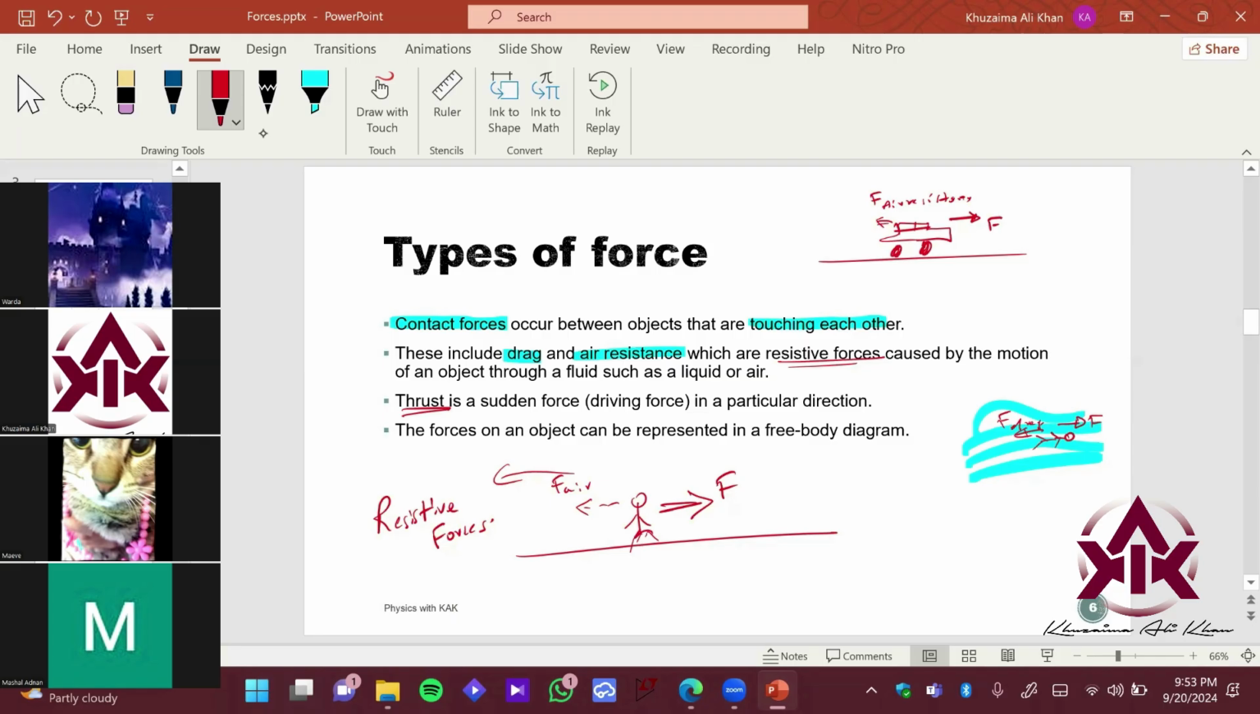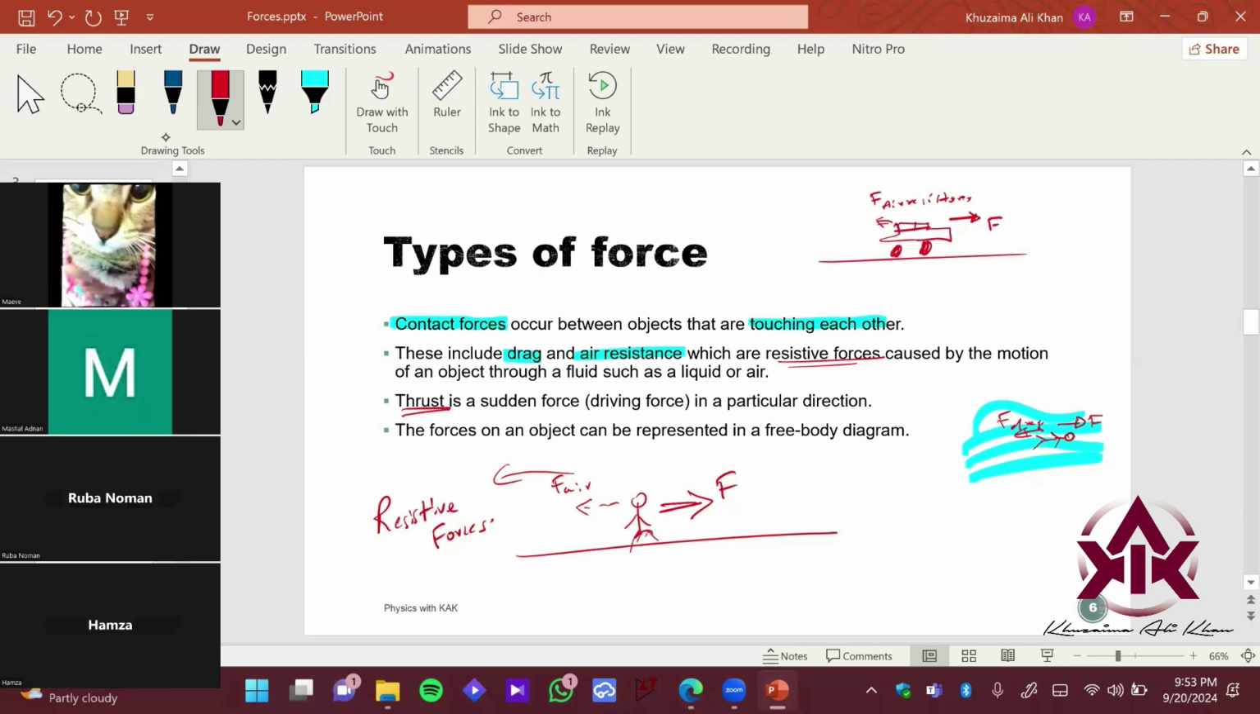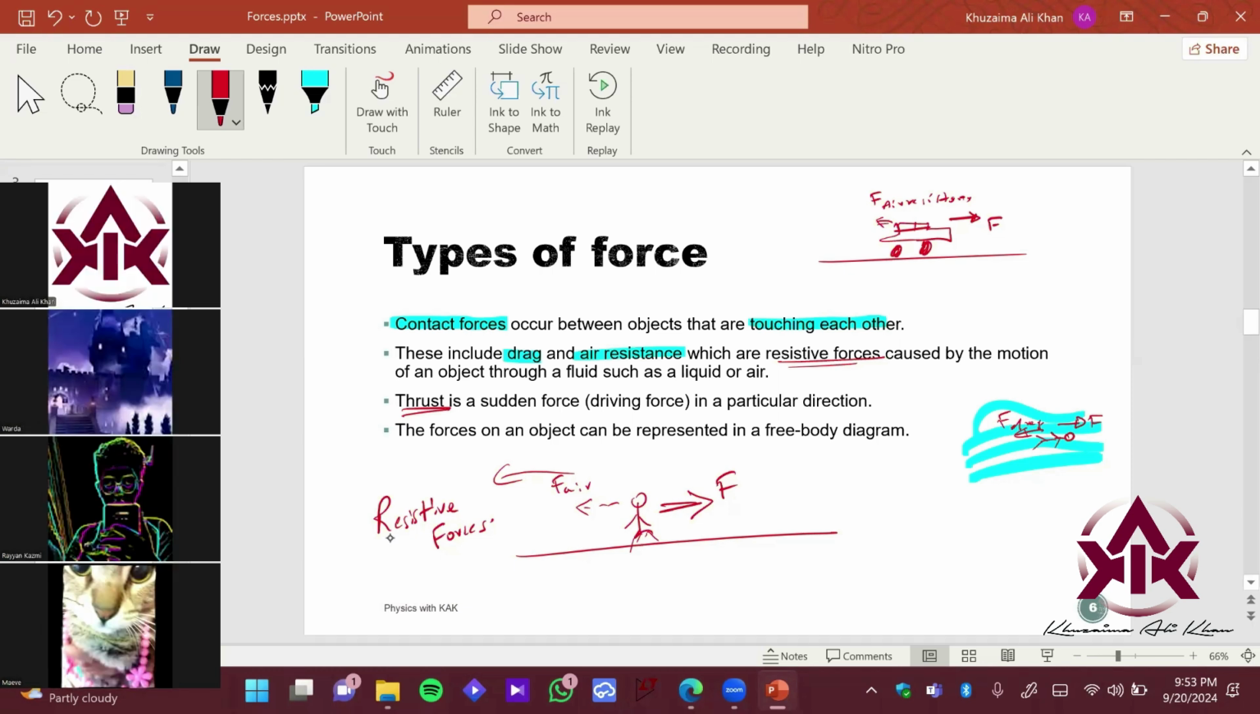Quickly, I want quick responses. Can be wrong, can be correct. No worries. Sir, sudden force in a particular direction. Certain force in a particular direction.